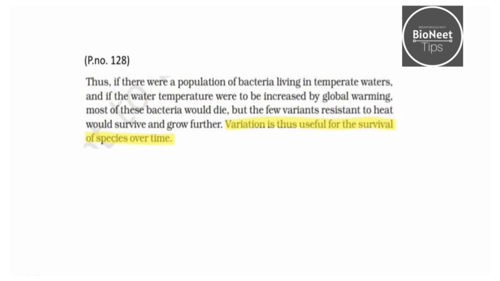Thus, if there were a population of bacteria living in temperate waters, and if the water temperature were to be increased by global warming, most of these bacteria would die. But the few variants resistant to heat would survive and grow further. So variation is helpful for the survival of species over time. Okay. Moving forward.